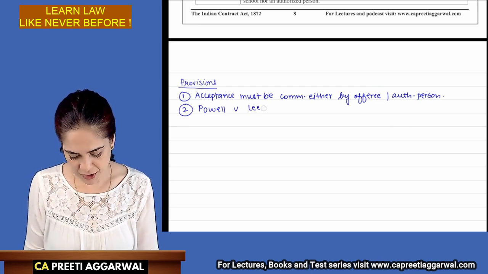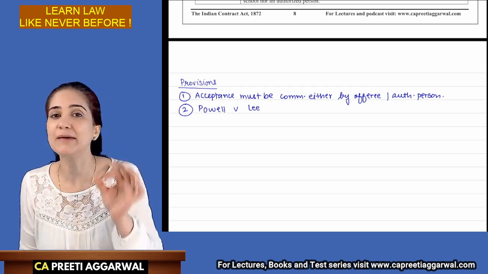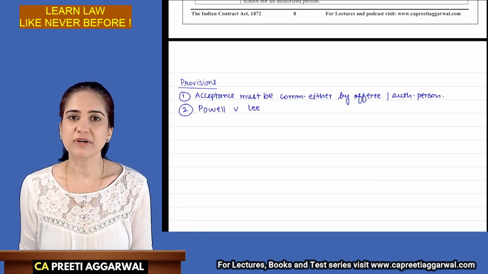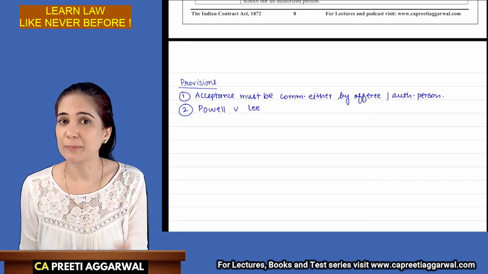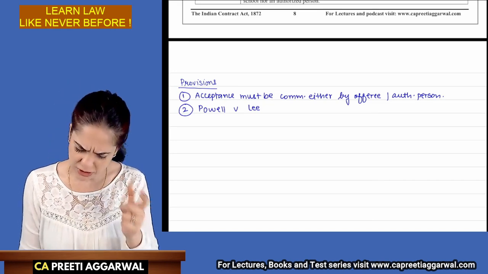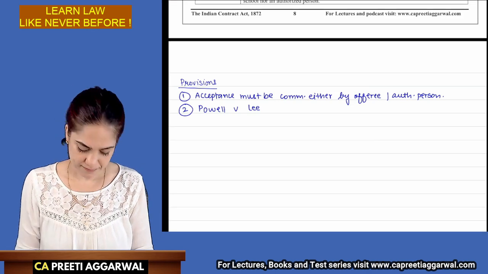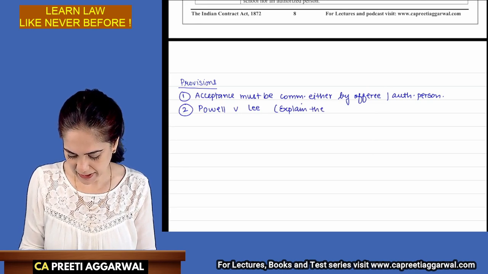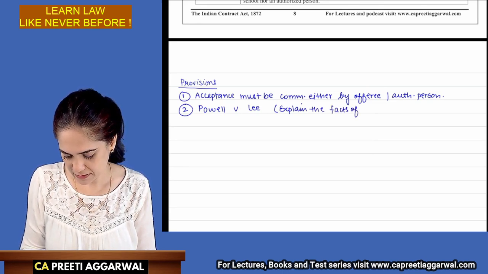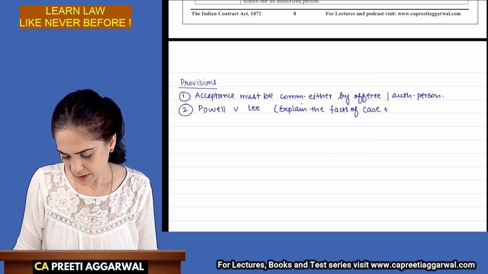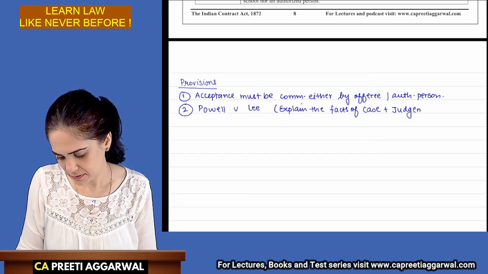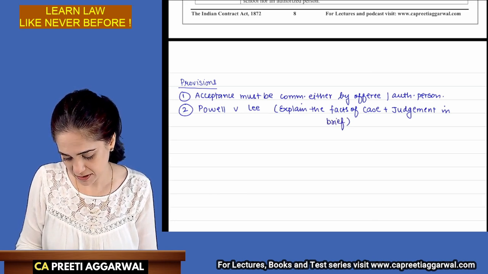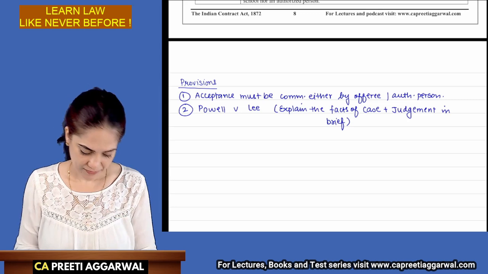See, normally the institute is happy with just the name of the case law. But here, because it is direct conversion of the case law into a question, you will have to explain the case law also. So mention the facts of the case, mention the judgment. Explain the facts of the case and judgment in brief. Don't write stories. Just explain it briefly. Okay.